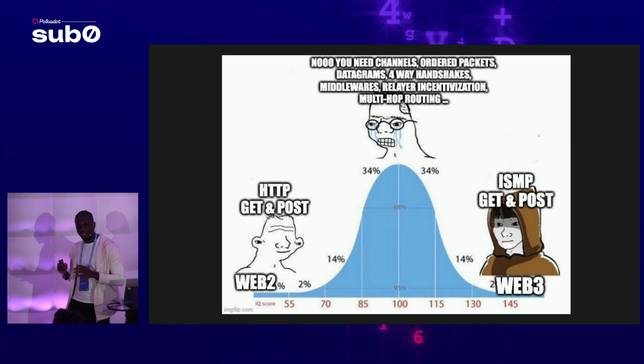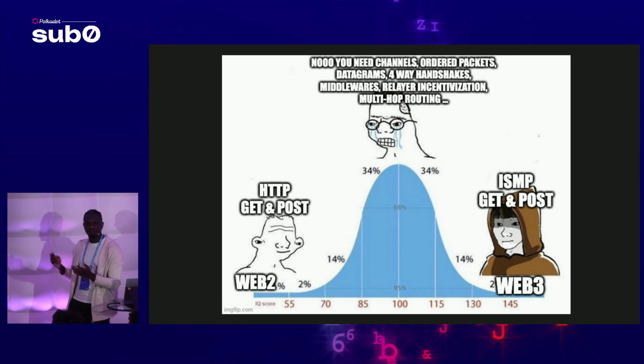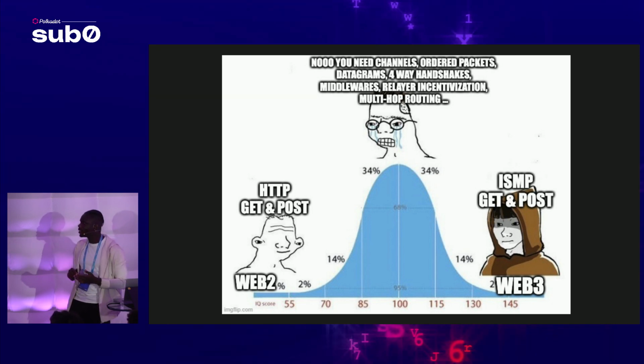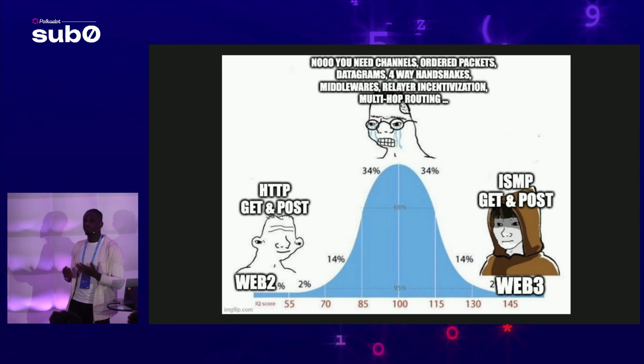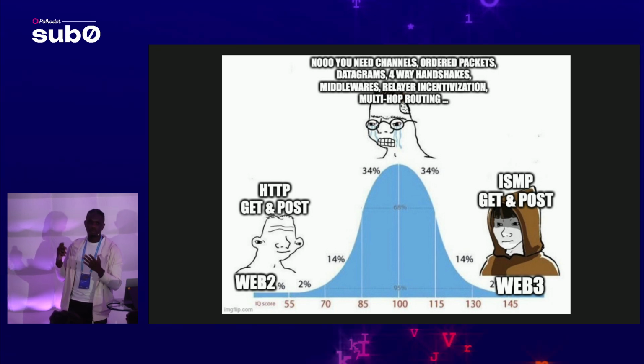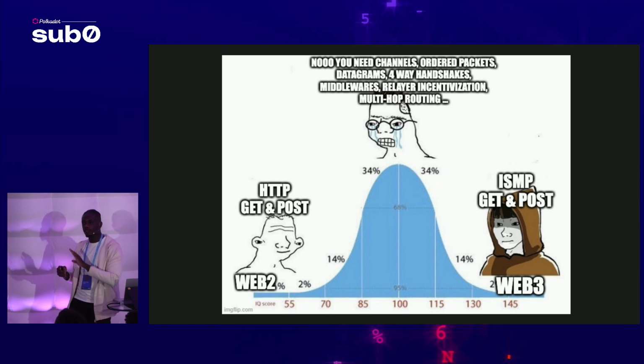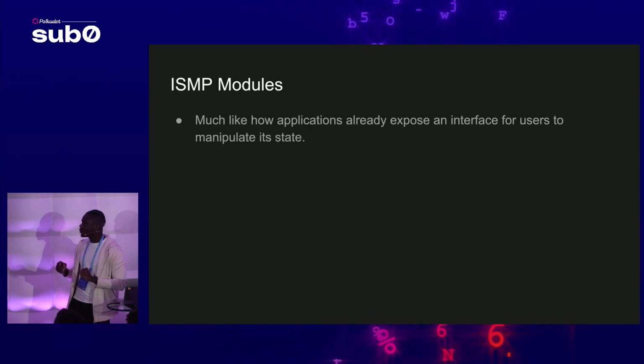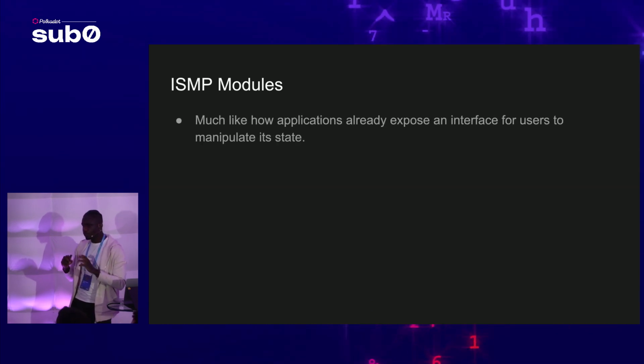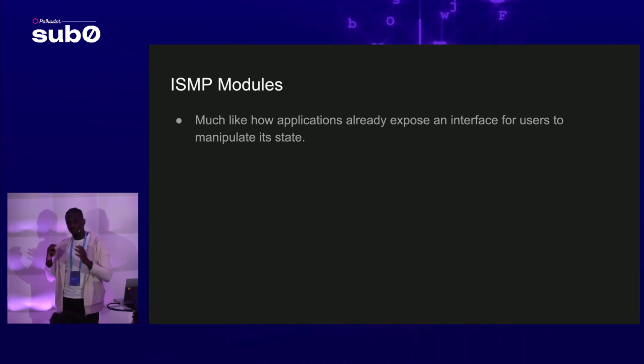And you can kind of see here how I present ISMP as really this analogous thing to HTTP, whereas people in the middle would have wanted to do crazy things like multi-hop routing, or now we have to incentivize relayers. But we don't think all of that is necessary. Developers should just care about sending messages and requesting state proofs. So ISMP modules are the modules that live on top of the ISMP framework.